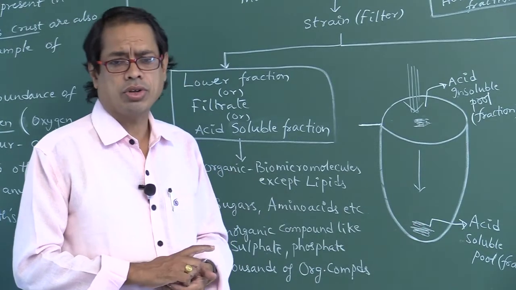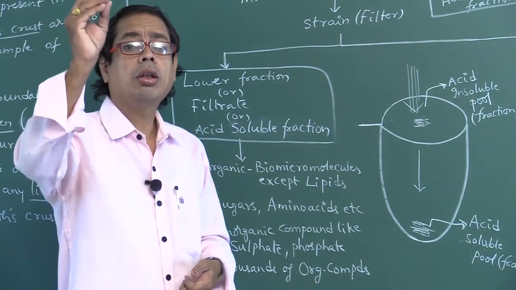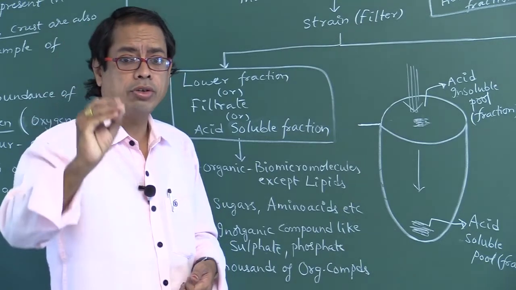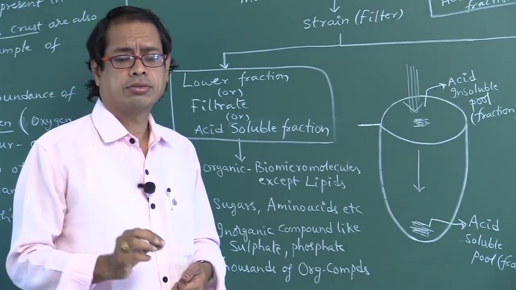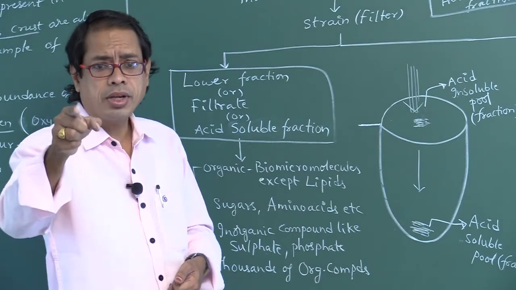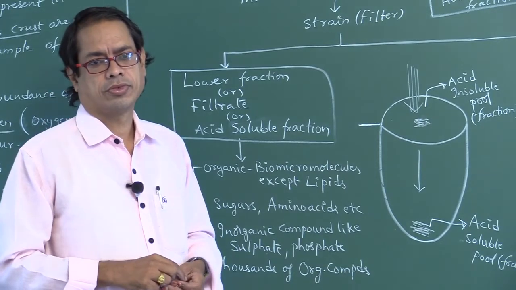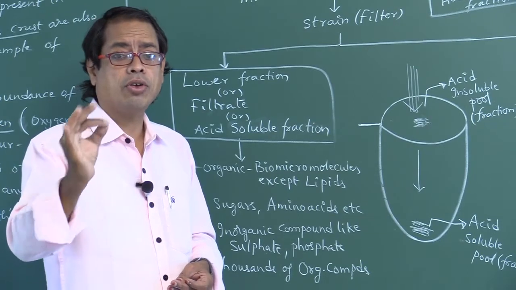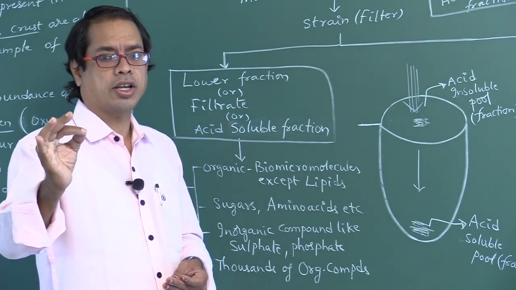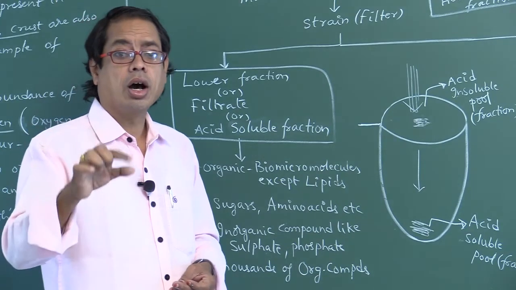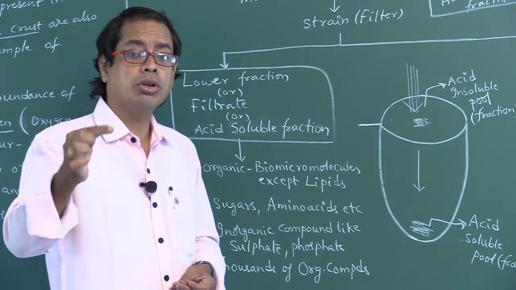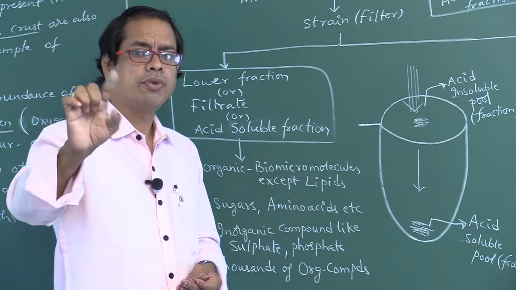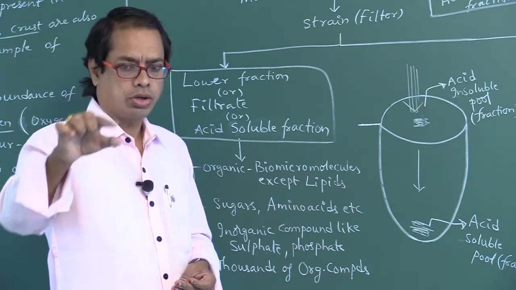Now I am asking one question. All biomicromolecules found in lower fraction? False, except lipids. So all biomicromolecules are found in lower fraction, false. All biomicromolecules except lipids found in lower fraction, true.